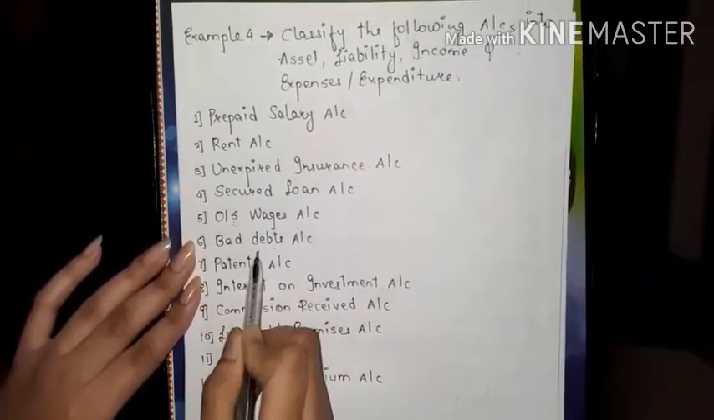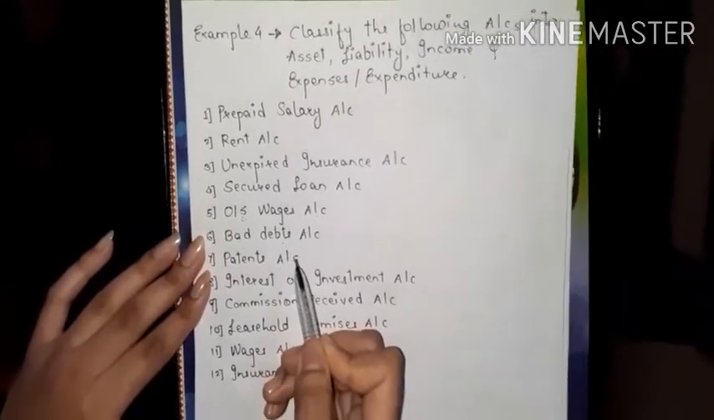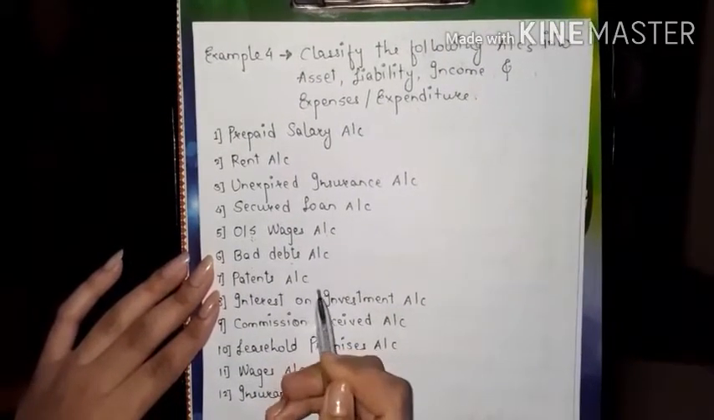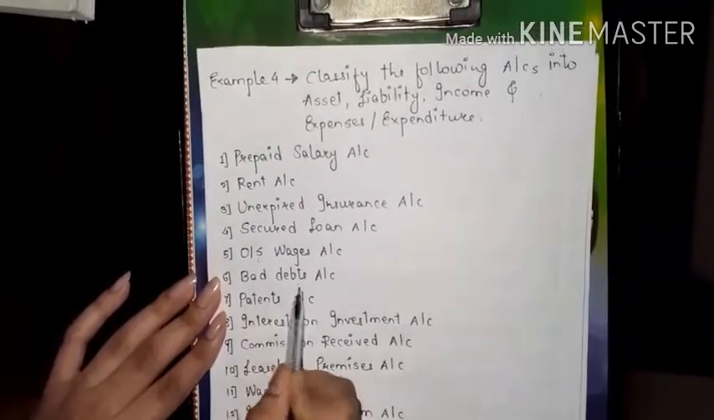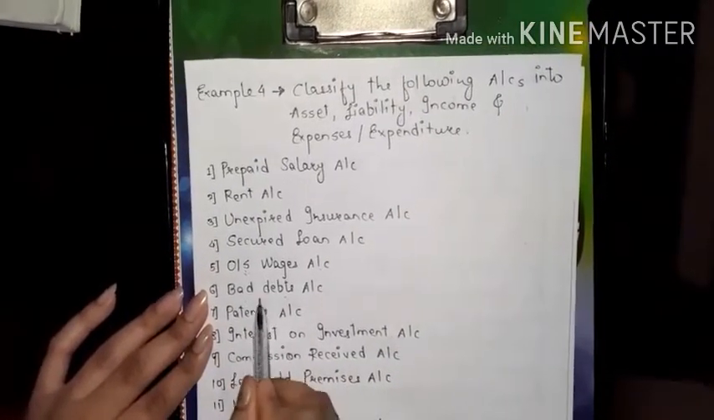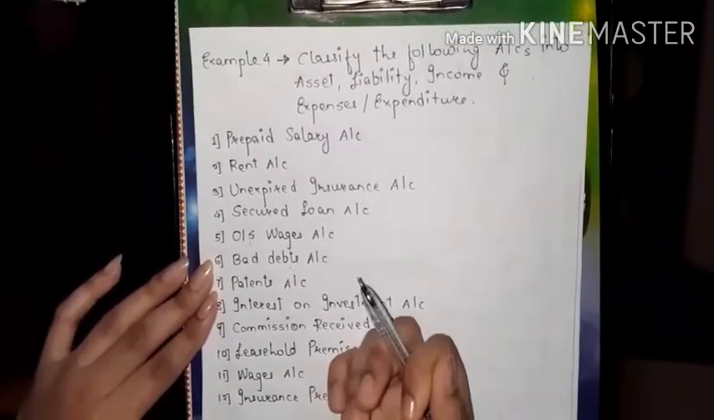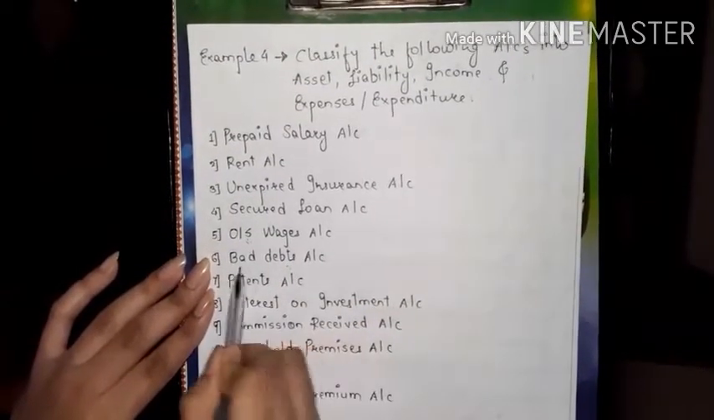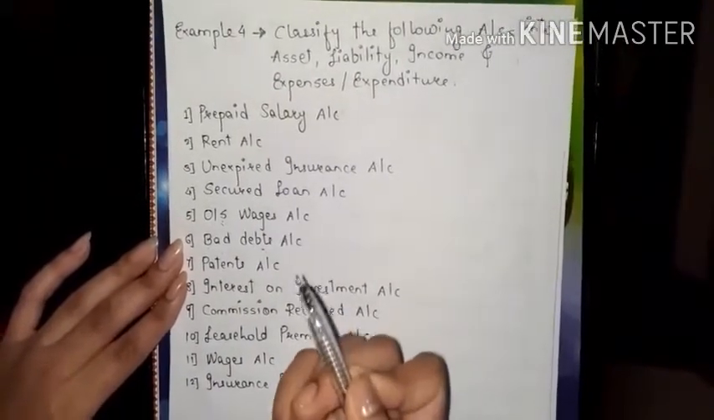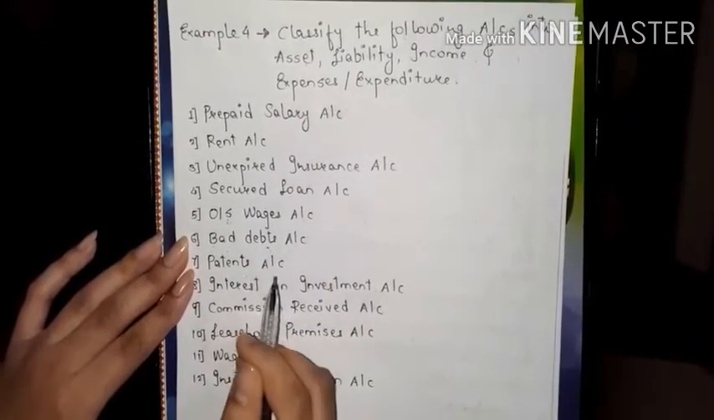Bad debts. Now bad debts are those debts which cannot be recovered. If you have lent someone some money for his personal use, but you haven't received it till now, that is called bad debts, which you cannot recover at any time. He is not able to pay you because he doesn't have enough money, and you are at a loss. That is called bad debts, which are not recovered from the person to whom you have lent money. Okay. Now patents. What are patents?